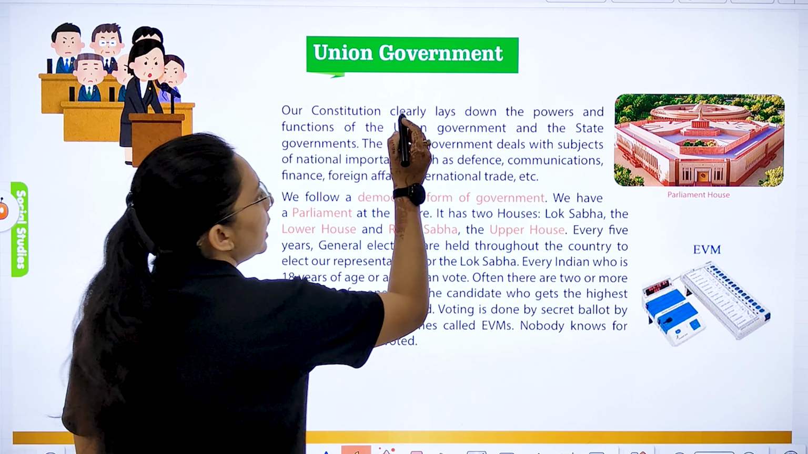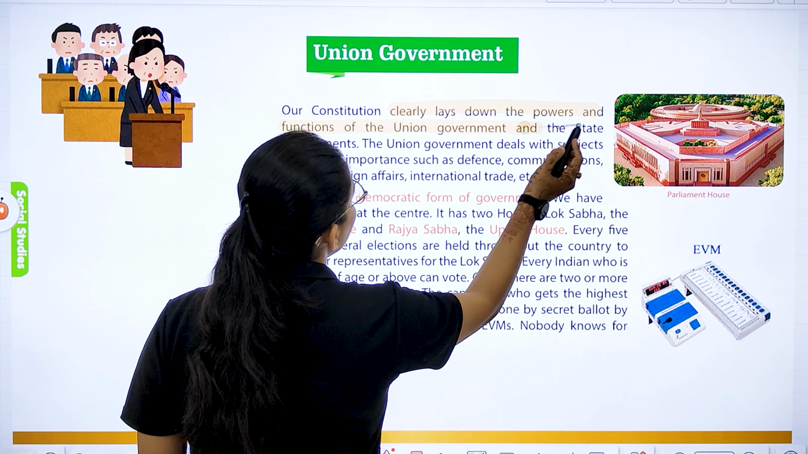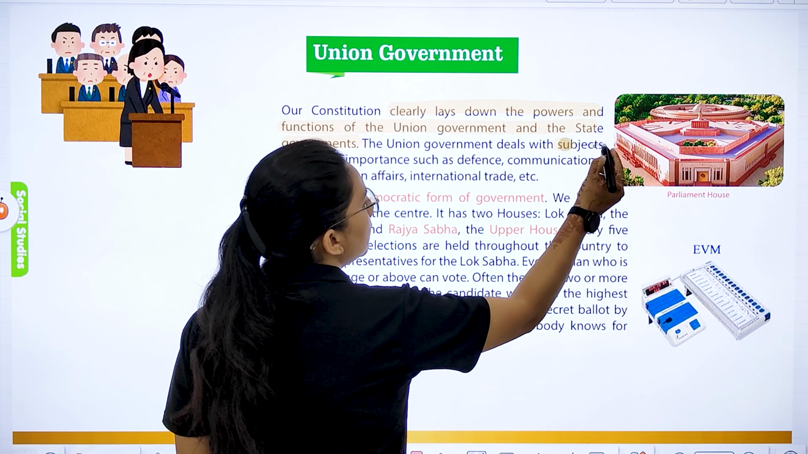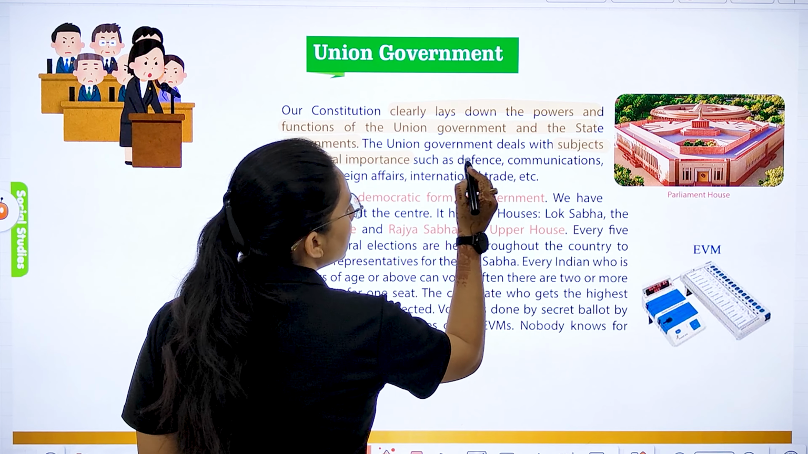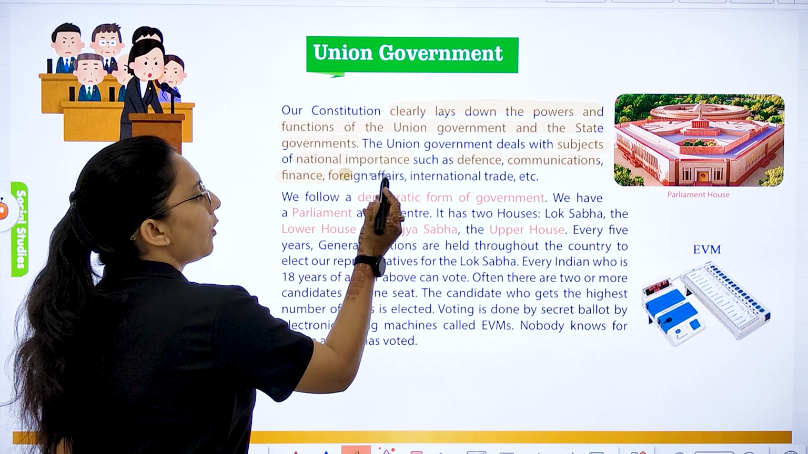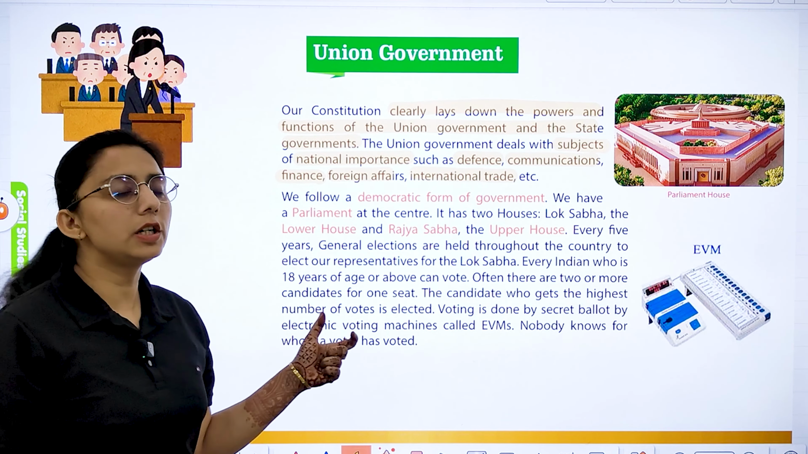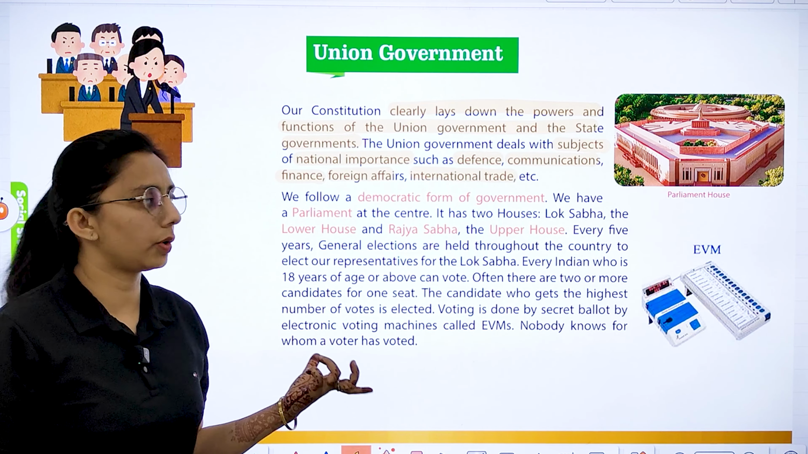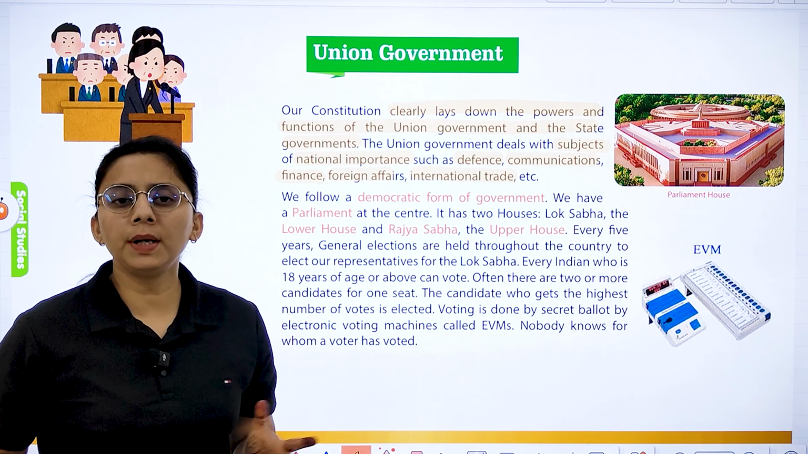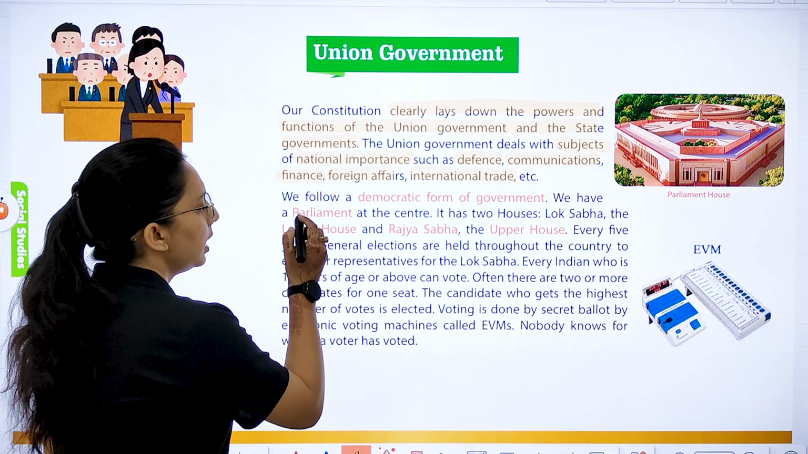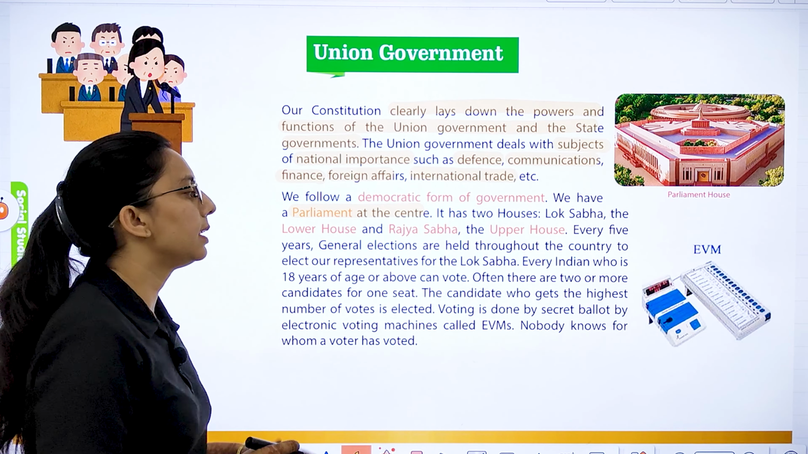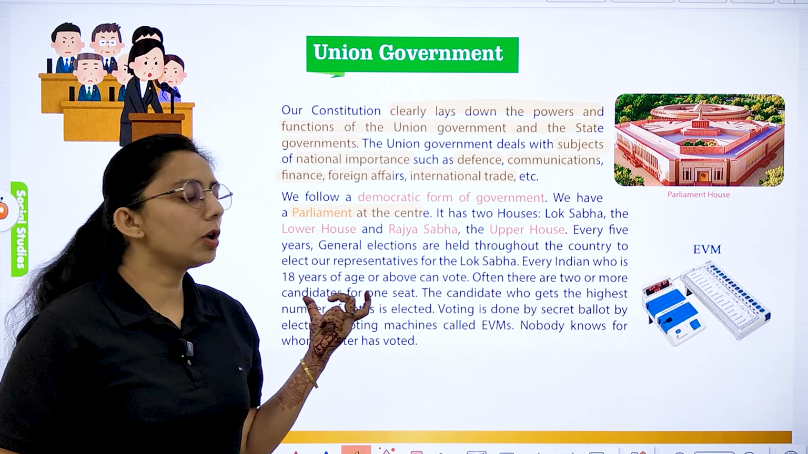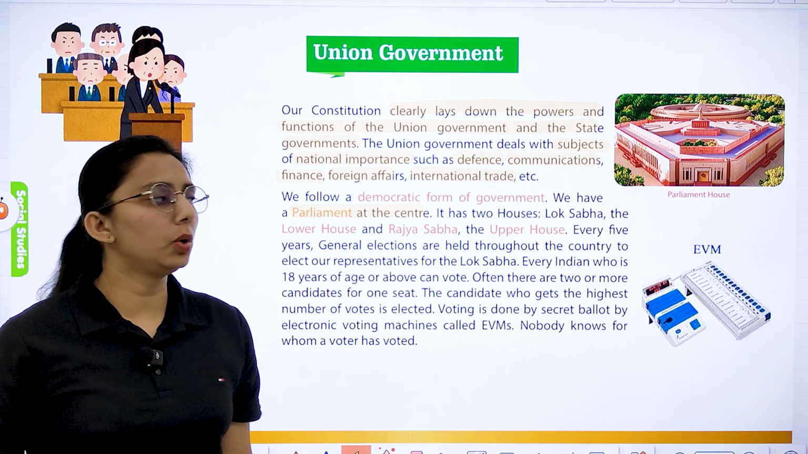Our constitution clearly lays down the powers and functions of the union government and the state government. The union government deals with what? Subjects of national importance: defense, communication, finance, foreign affairs, international trade. These are the affairs on which the union government works. Then we have which type of government? A democratic form of government. We have parliament at the center, which consists of two houses, Lok Sabha and Rajya Sabha. Rajya Sabha is also known as the upper house, and Lok Sabha is known as the lower house.